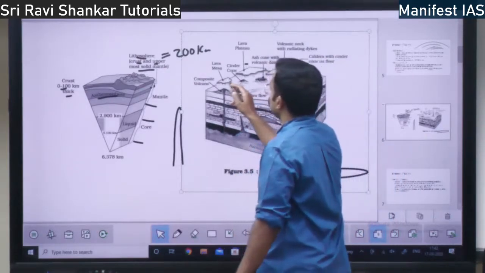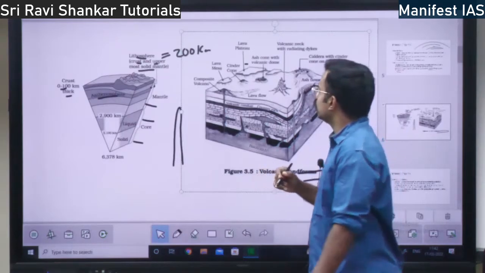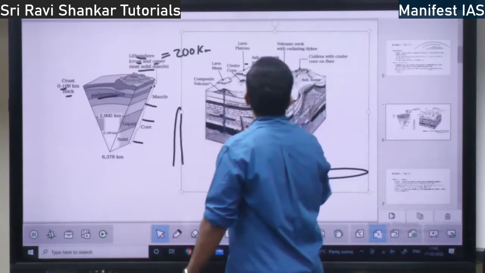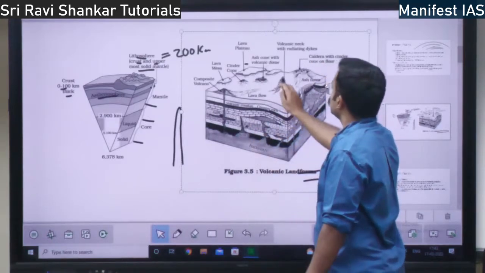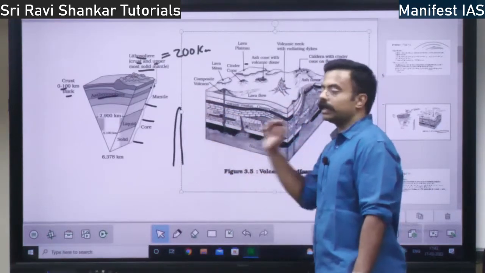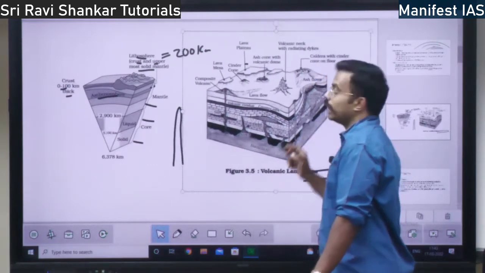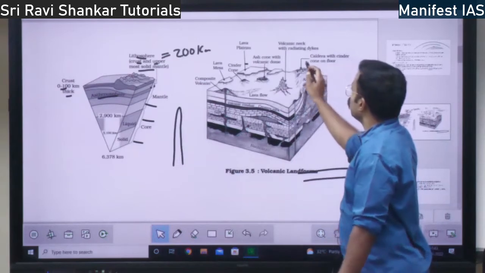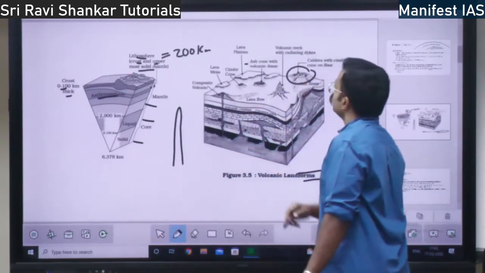Then lava mesa. It is a smaller form of lava plateau, called lava mesa, right? Then a composite volcano is there. Then dikes. See, a dike can be within the earth also, outside the earth also. A vertical landform, right? Then you have, I told you, calderas, caldera lakes. Caldera landform is also there, right here.